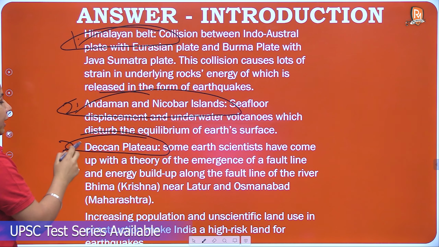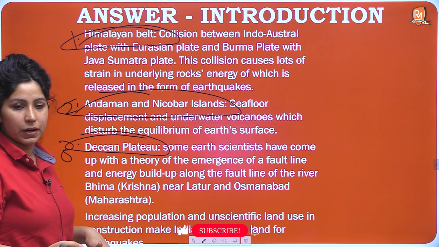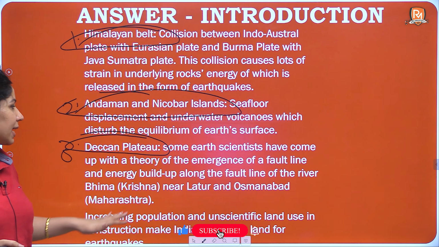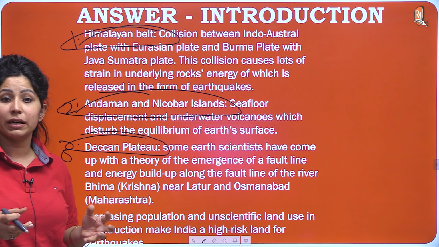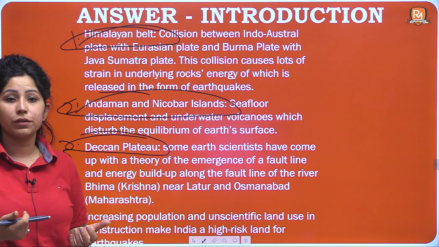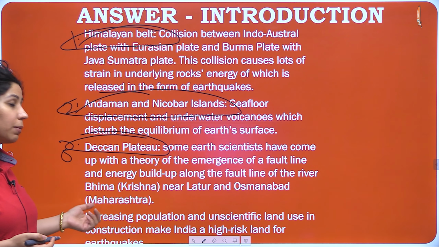The third one is the Deccan Plateau. We are giving reasons for all kinds of geographical features of India. Some earth scientists have come up with the theory of the emergence of a fault line and energy build-up along the fault line of the river Bhima or Krishna river near Latur and Osmanabad, Maharashtra.